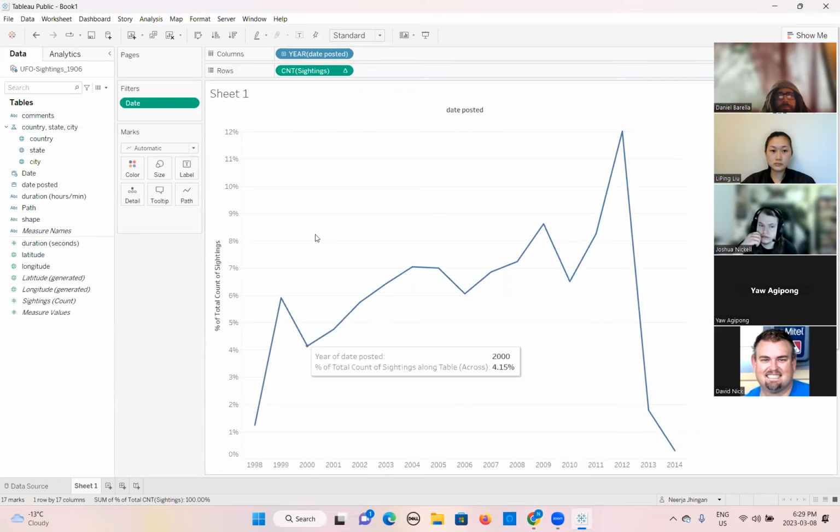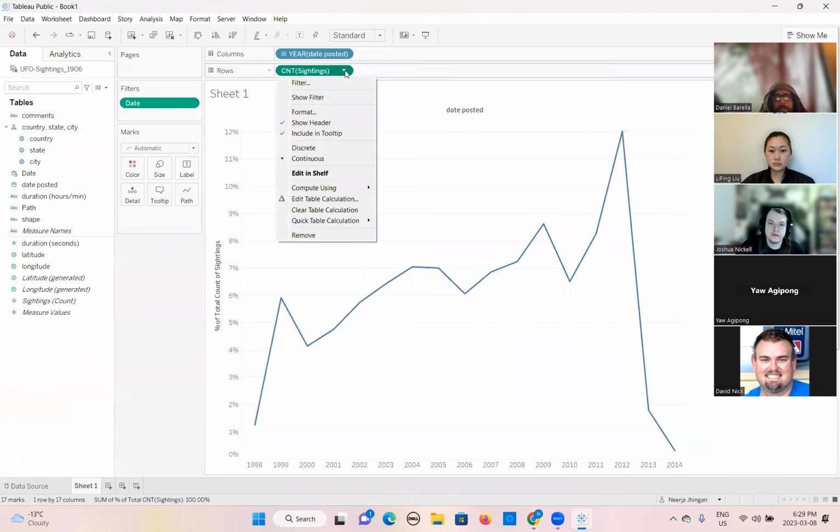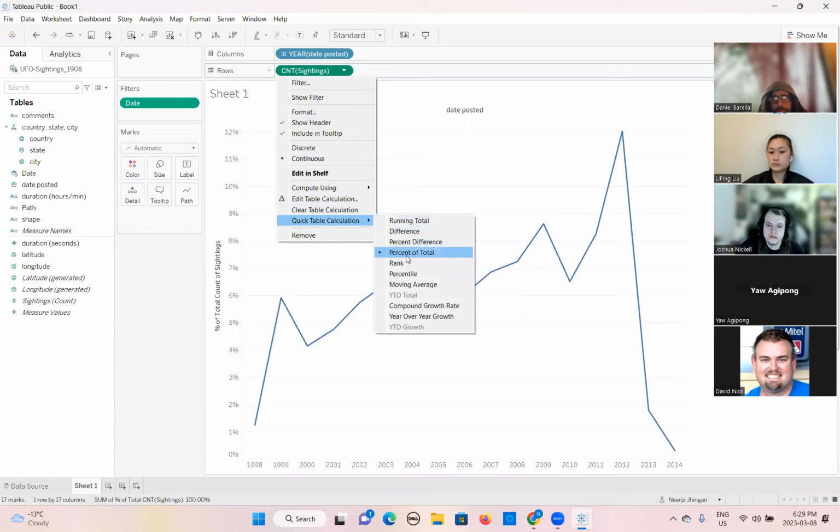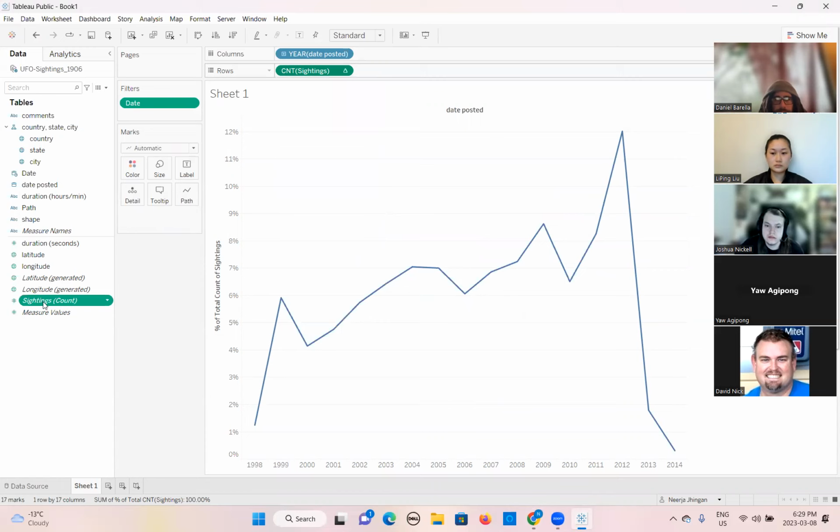We will go to the quick calculation again by clicking on this. Here we go. Now this is showing percentage of total. Now we want to do some calculation here. We will do, sorry.